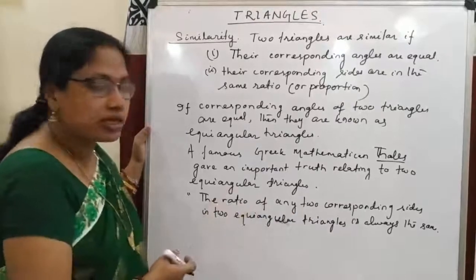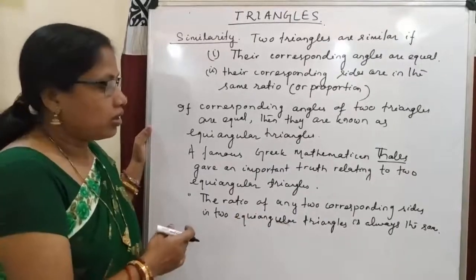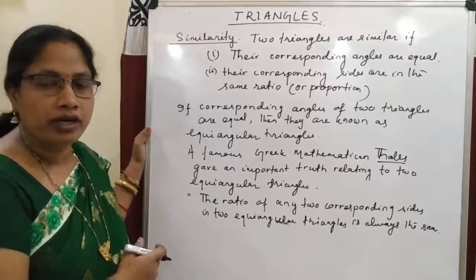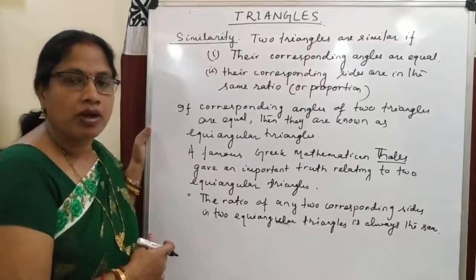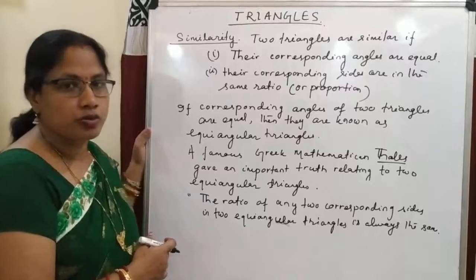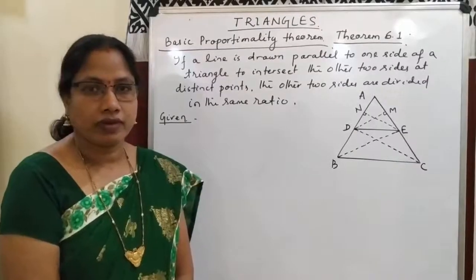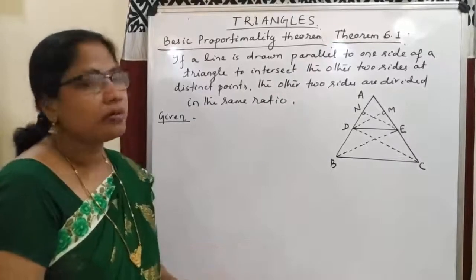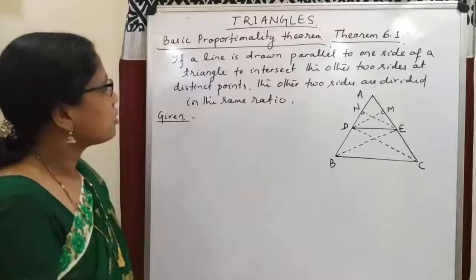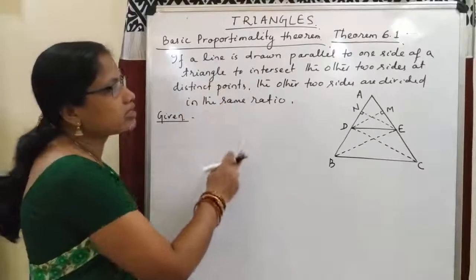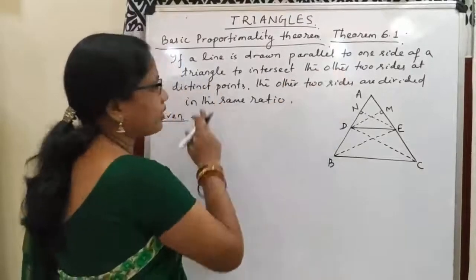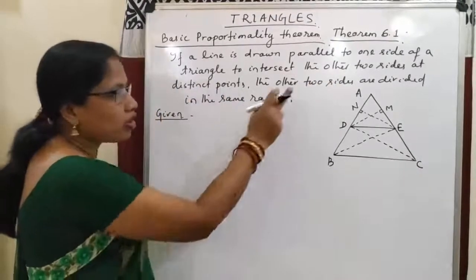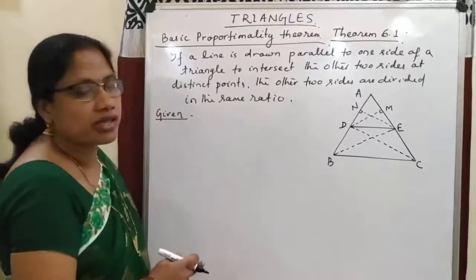So by using this statement, he gave the proof of a theorem that is popularly known as the basic proportionality theorem or Thales theorem. So let us prove that theorem. Here is the basic proportionality theorem, or Thales theorem. The statement is: if a line is drawn parallel to one side of a triangle to intersect the other two sides at two distinct points, the other two sides are divided in the same ratio.